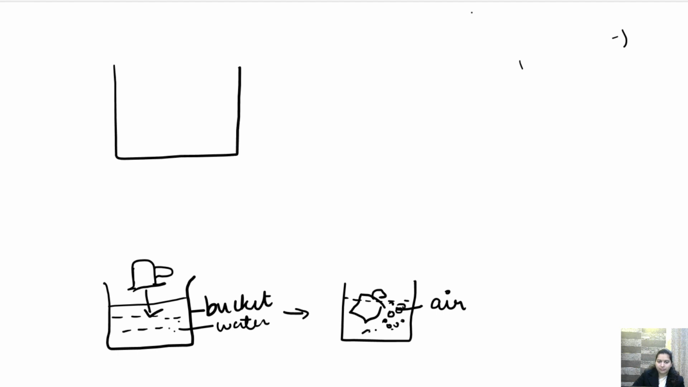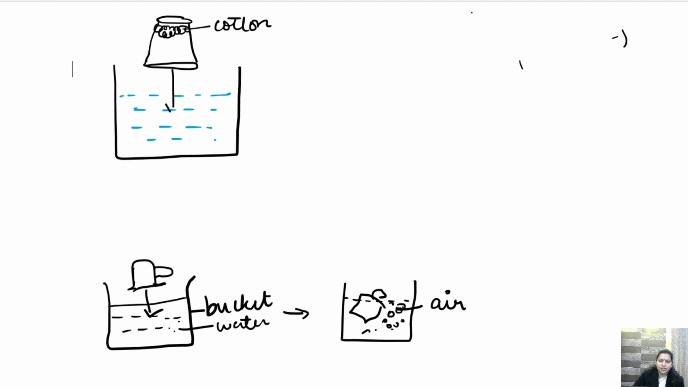ठीक है, ये हमने एक बोल लिया है, इसमें we have put the water inside it. There is water present inside it. We have taken a tumbler. This is a tumbler. हमने क्या किया है, इस tumbler में we have put a cotton at the base. Okay, this is cotton. Now what we are going to do, we'll just insert this glass inside the water and